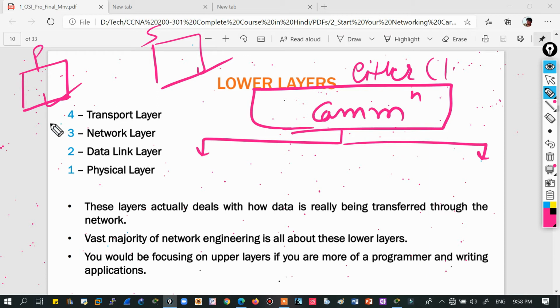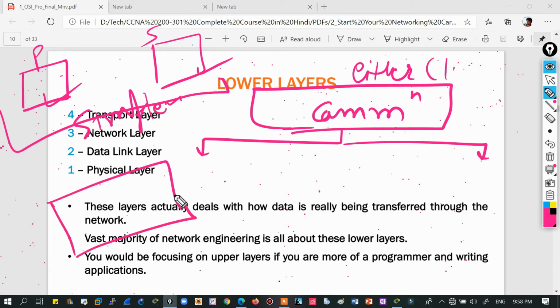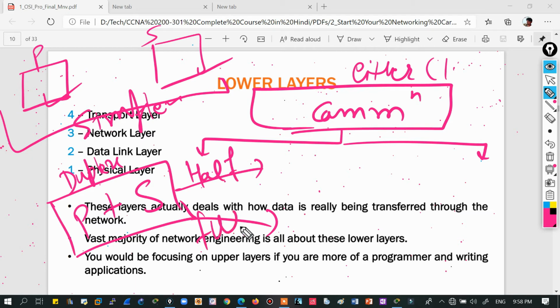One-sided communication is an example of simplex. But if I have a machine which can work as a printer and also as a scanner, that is an example of duplex communication, where one device is used for both types of communication.